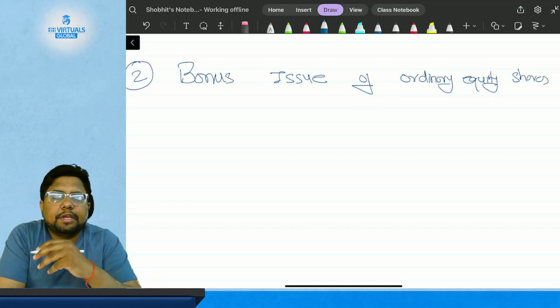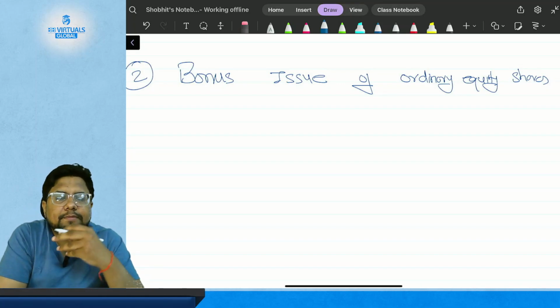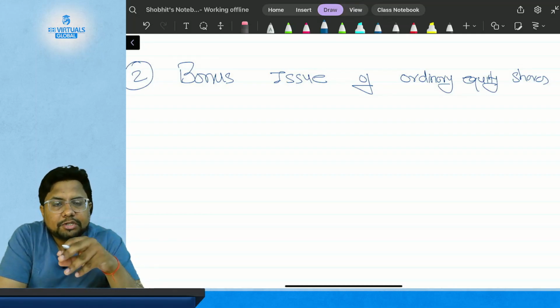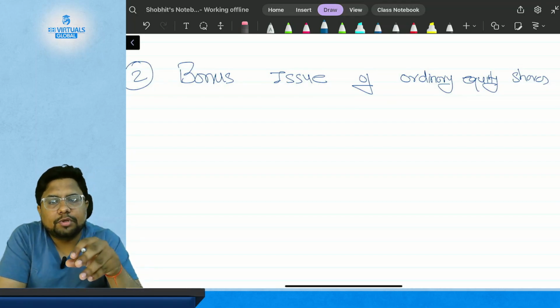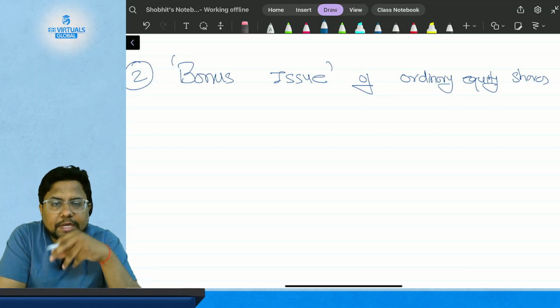Sometimes a company gives shares without consideration to their existing shareholders. What I am saying is, sometimes a company gives shares to their existing shareholders without any consideration, without any exchange of money. This is known as a bonus issue. Hence, the bonus issue is the shares which existing shareholders will receive free of cost.